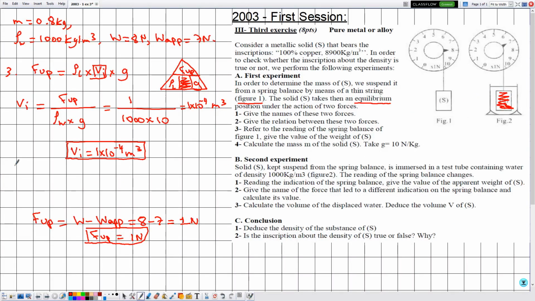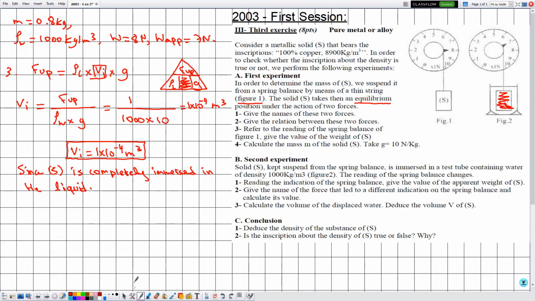Let's say here, since S is completely immersed in the liquid, and in this case the liquid represents the water, then the volume V of the solid S is equal to VI, which is equal to 1 times 10 to the power minus 4 meter cube.